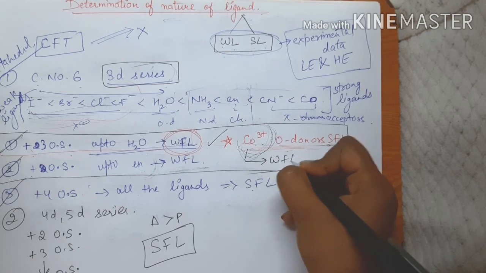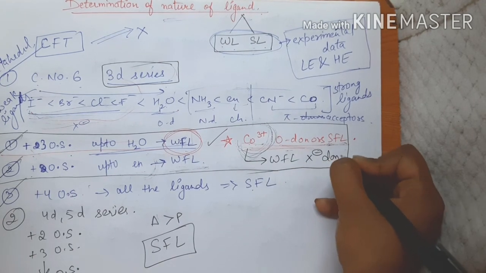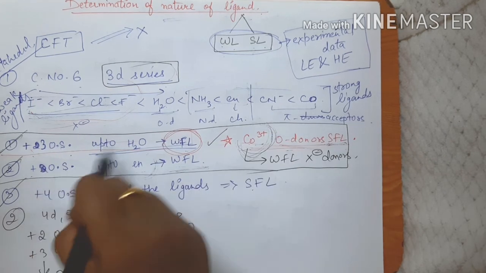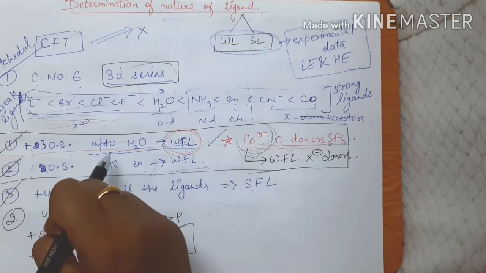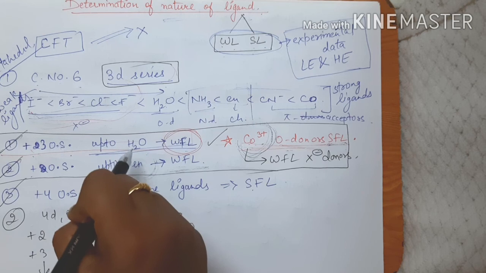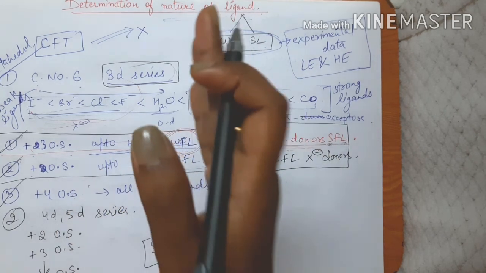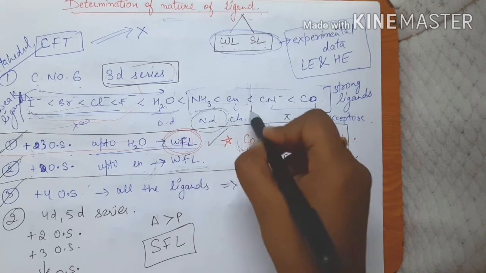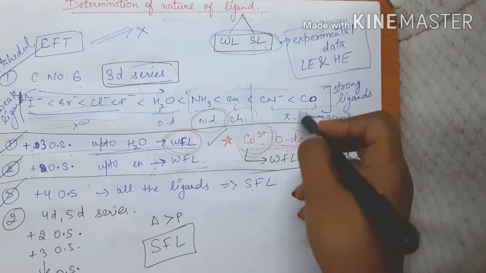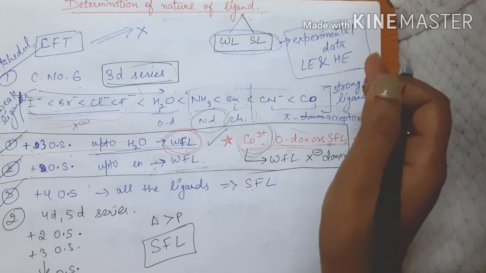Weak field ligands will only be the halide donors, but for the other metal ions, up to oxygen donors, all the ligands will be weak field ligands, and after the oxygen donors, that is the nitrogen donors, chelating ligands or the pi acceptors, all are going to behave as strong field ligands.